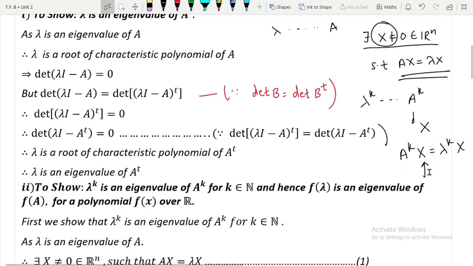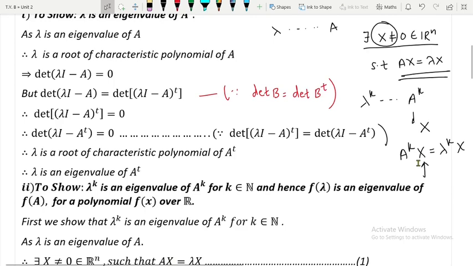So in order to do that, first of all I am going to prove that A raised to k x is equal to lambda raised to k x for all k belonging to N, that is, for all natural numbers. I am going to prove this with the help of the principle of mathematical induction. I am going to call this statement P of k. Easily, P of 1 is true. If you put k equal to 1, you will get Ax is equal to lambda x, which is already true because lambda is an eigenvalue of A.